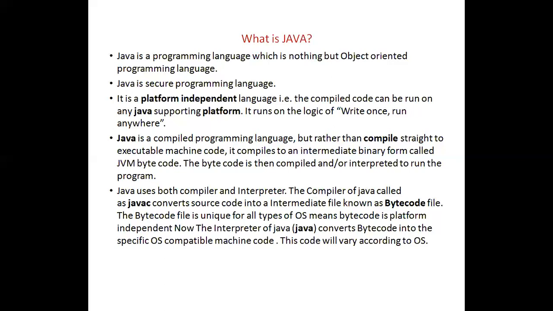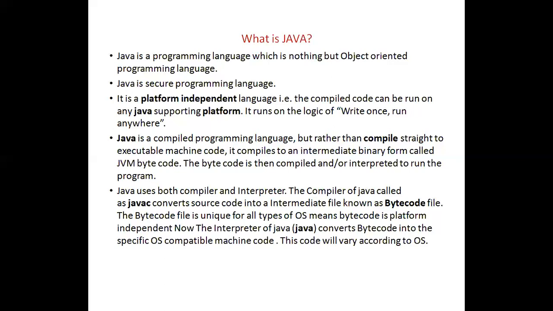In Java we will have the extension .java for the program. When you compile the program, it becomes a .class file, and that .class file is written in bytecode. That bytecode cannot be understood by anyone. That is why this .class file we can take and execute anywhere, so it is secure. This Java is a secure programming language.